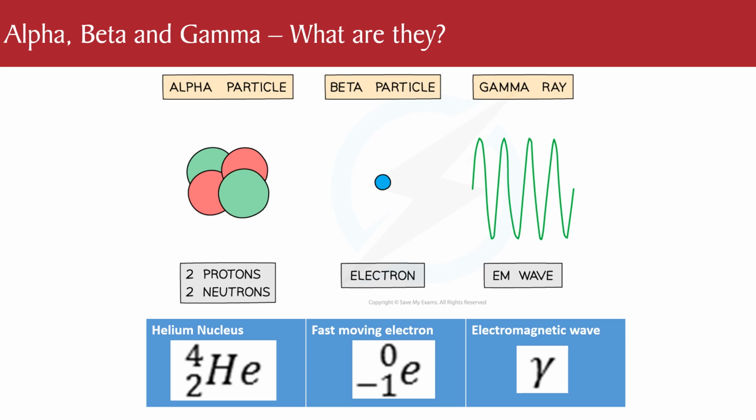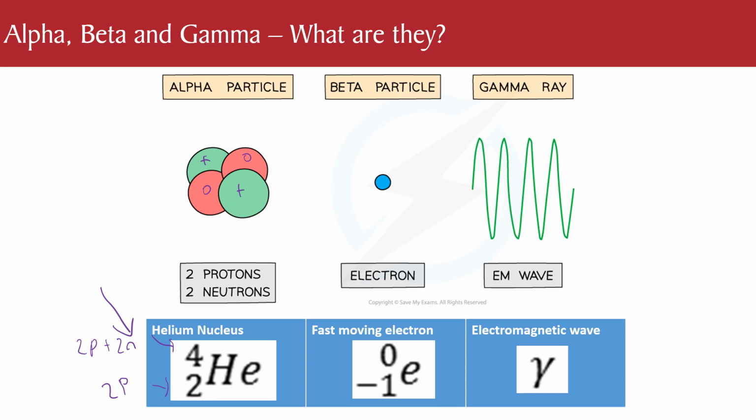Now, what exactly are they? An alpha particle is the helium nucleus that I mentioned before. So it's a positive, and a neutral, and a neutral. Probably one of the most important things are its numbers: 4 at the top, 2 at the bottom. That tells me it's got 2 protons, and the 4 at the top tells me it's got 2 protons plus 2 neutrons.